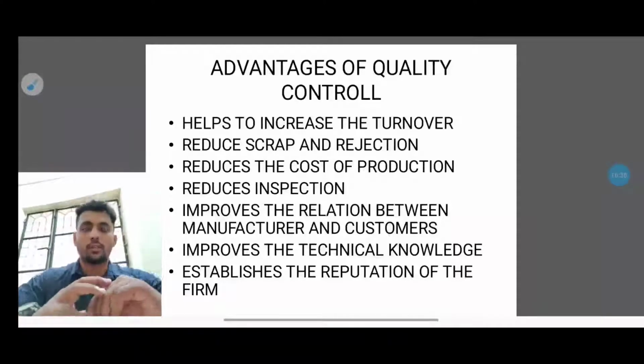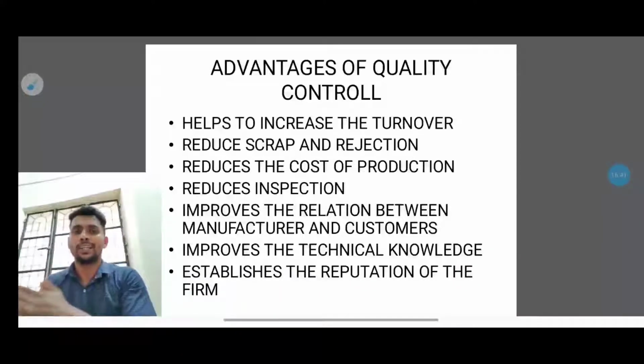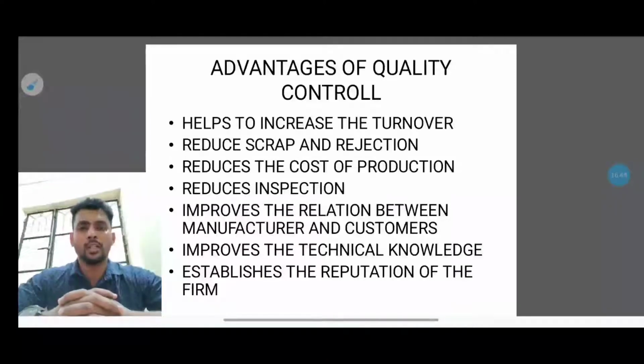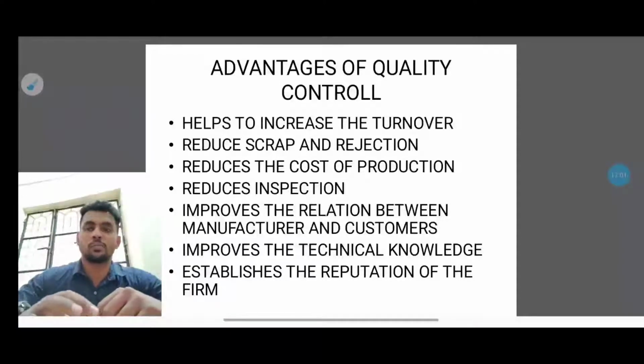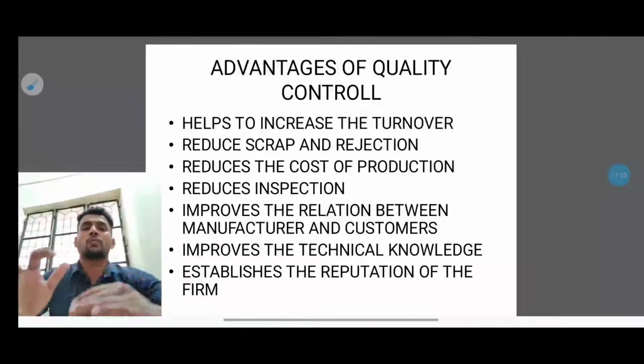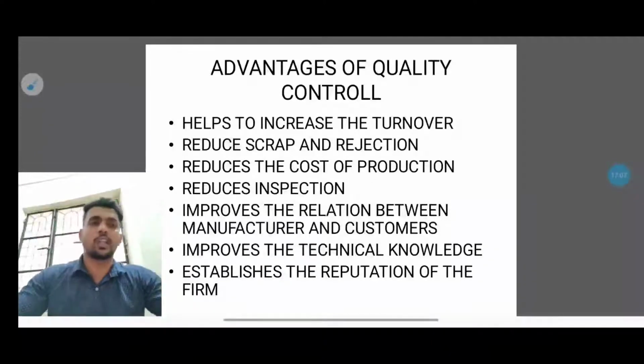Next one is advantages of quality control. It helps to increase the turnover. Basically, it's nothing but an increase in the profit to the company. All companies have a turnover per year, so it will increase the turnover. Next one, reduce scrap and rejection. Scrap is nothing but the waste materials that will be taken to the scrap yards, because after production so much waste material would be there, so they will be reducing that scrap and rejections, because if errors keep coming continuously, that will go under the scrap only.